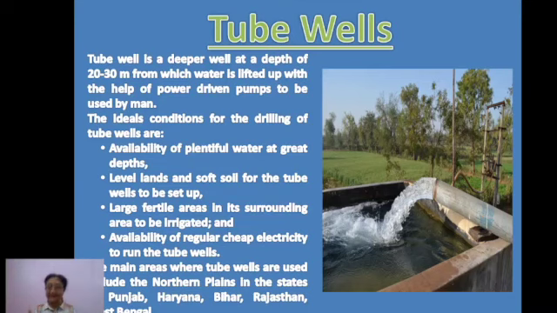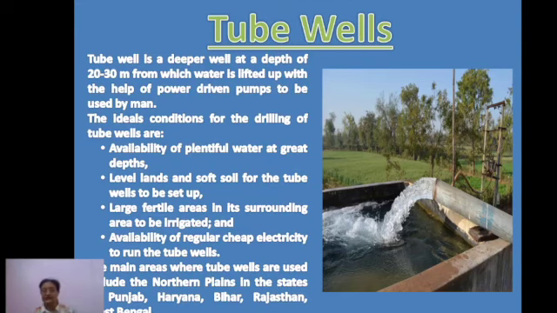So the ideal conditions for the drilling of tube wells are, number one, availability of plentiful water at great depths, that is, the water table should be within that limit. Next is level land and soft soil for tube wells to be established there.